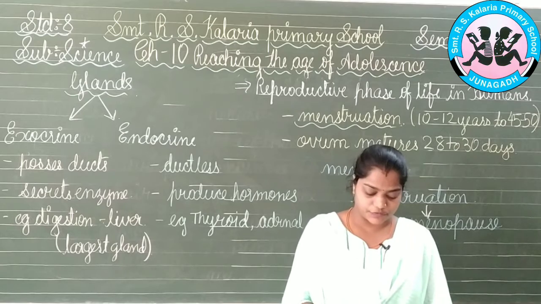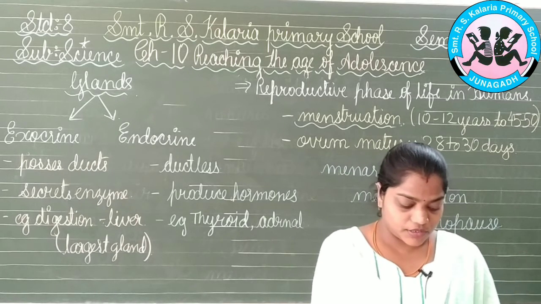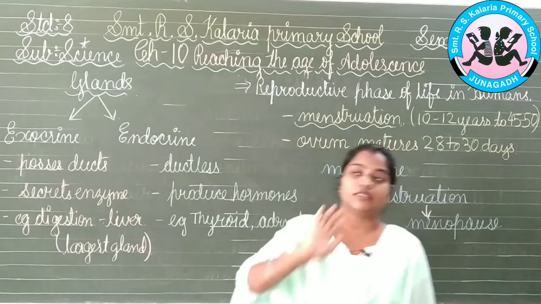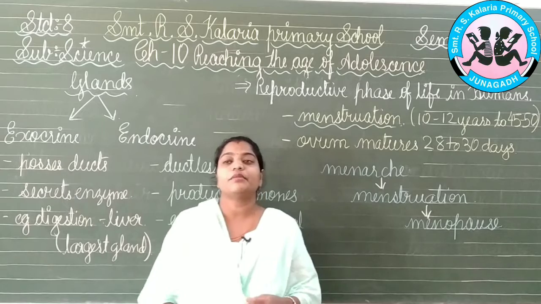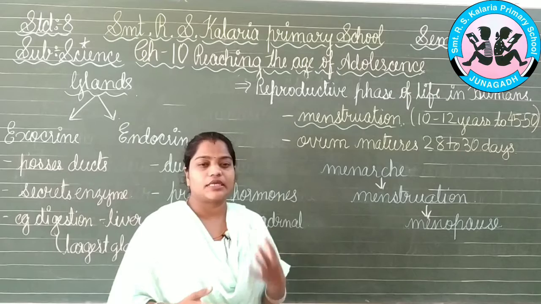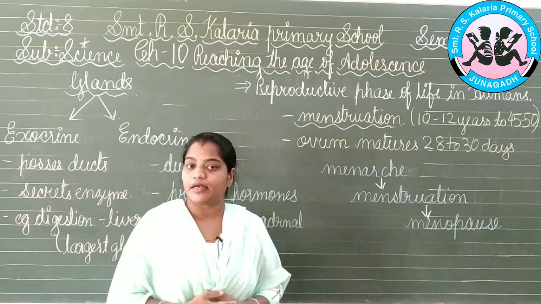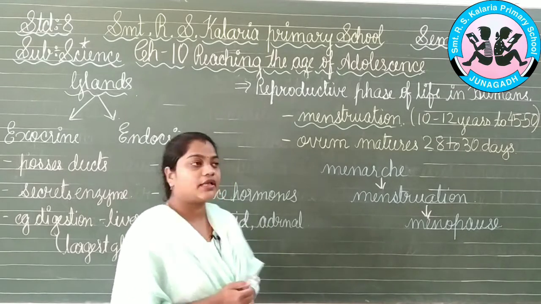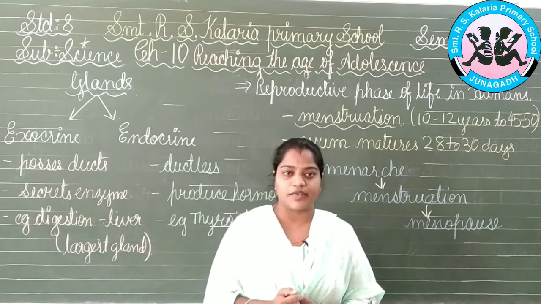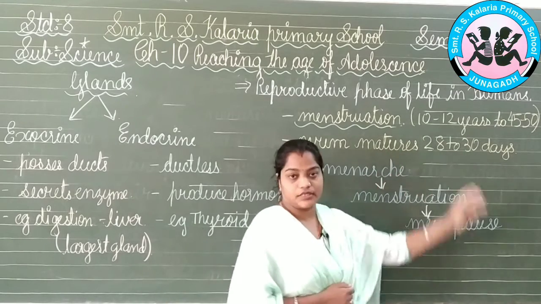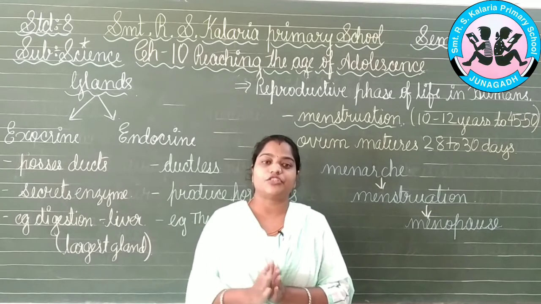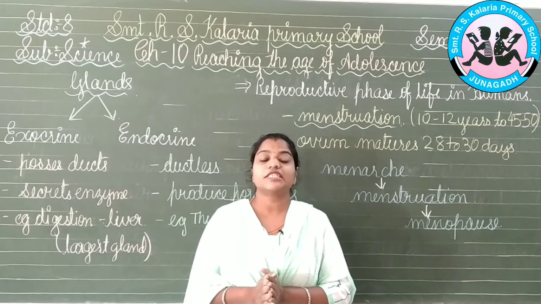Then we have something different from here: the reproductive phases of human life. When the female is entering the adolescent age, there are some changes: the enlargement of the ovaries and the maturing of the egg. While these changes are going on in the girl's body, at the age of 10 to 12 years, it will start producing eggs, and as the egg reaches the uterus portion,